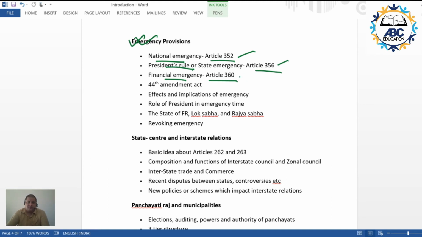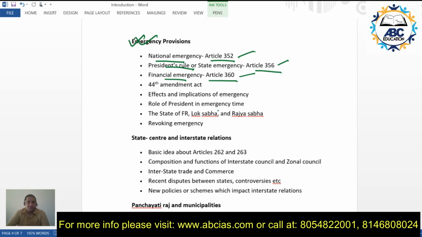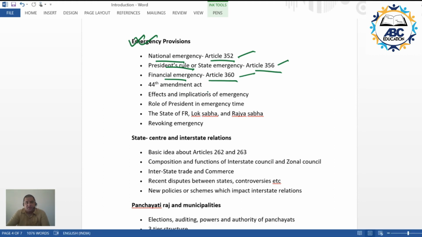And the third one is financial emergency. Out of these three, the first two, 352 and 356, have been imposed, but till date Article 360 has not been imposed. But what are the intricacies of the three types of emergencies? We'll be dealing with it in detail when the topic is taken up. Now, what have been the changes because of the 44th Amendment to the Constitution? What is the role of the President? What is the role of the various state legislatures and the Parliament? How to revoke emergency, and so on and so forth? This would be covered within the emergency provisions.